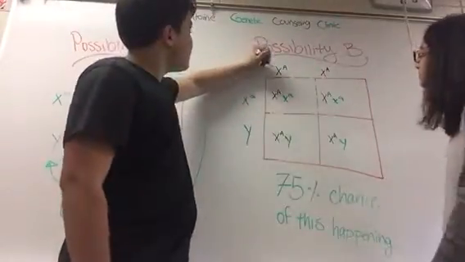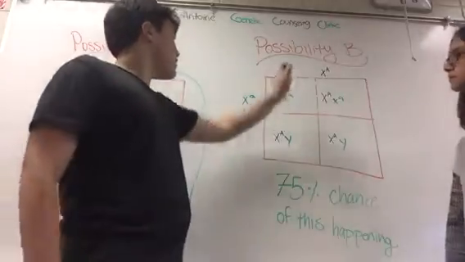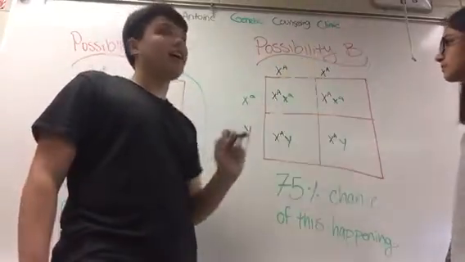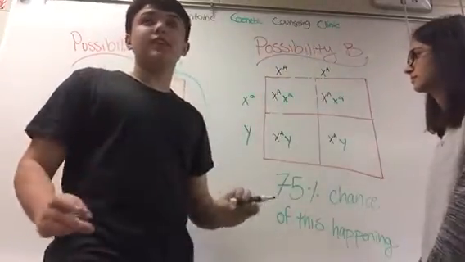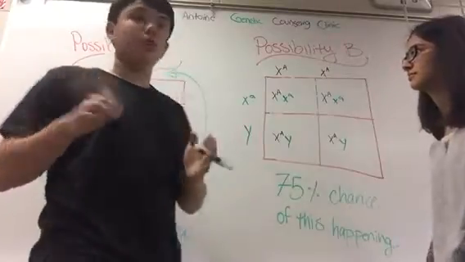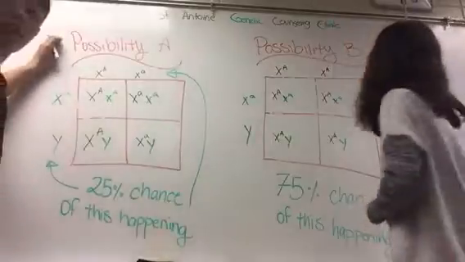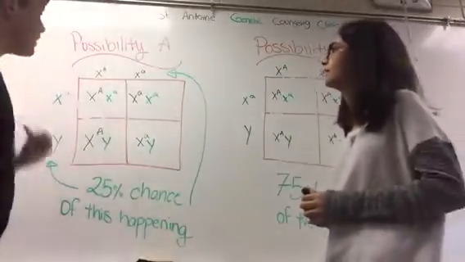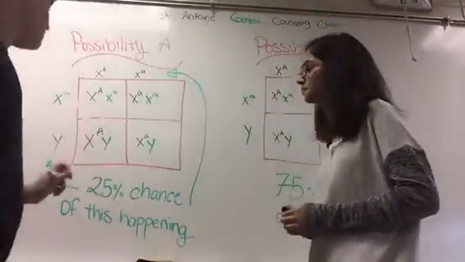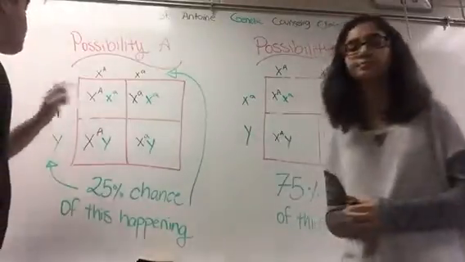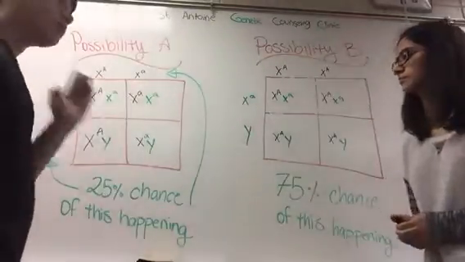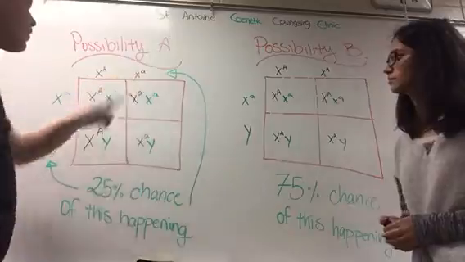There's a 75% chance that your genotype is capital A, meaning that you'd have no trace of the disease on your genome. Your genome was completely free from ocular albinism. However, on this side, this is possibility A. There's roughly a 25% chance of this happening. You are a carrier. You get the trait from your mother. You are a carrier of the disease.